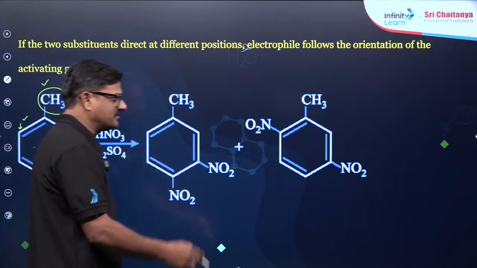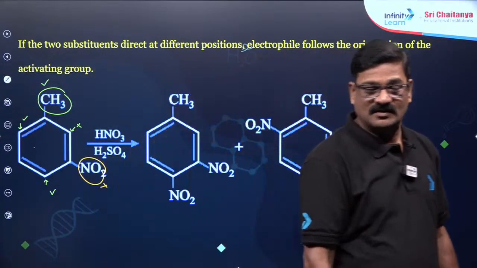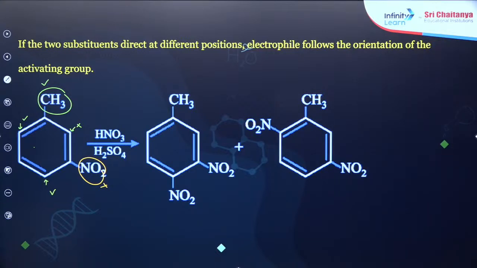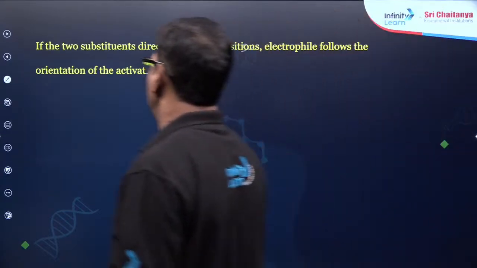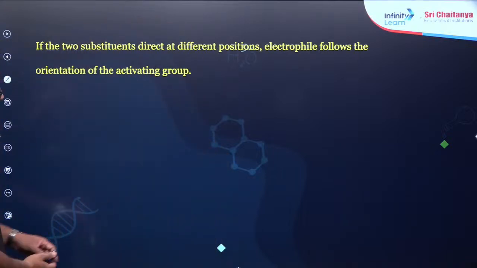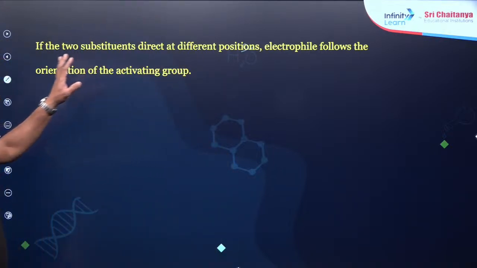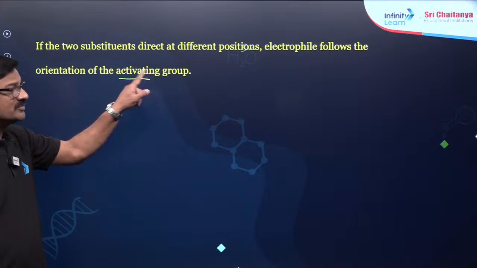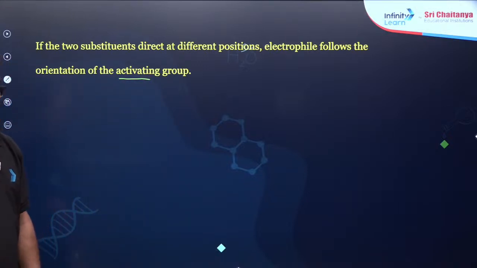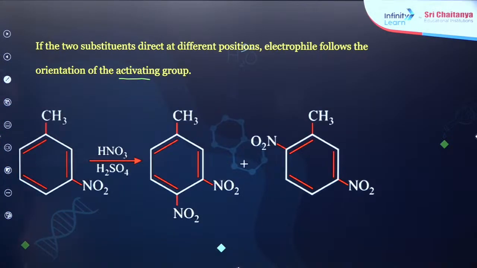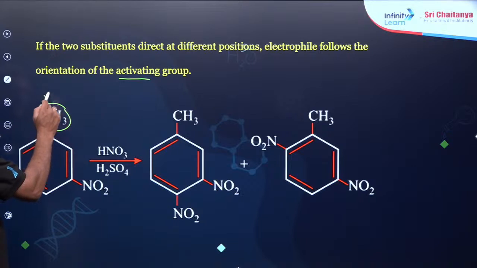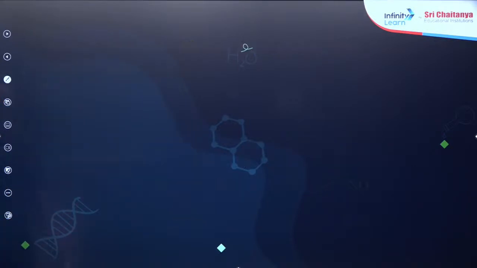So you are going to get different products like this. Understand? And if two substituents direct to different positions, the electrophile follows the orientation of the activating group. That is very important. So take an example here. The same way the methyl group, and it is going to give the products like this.